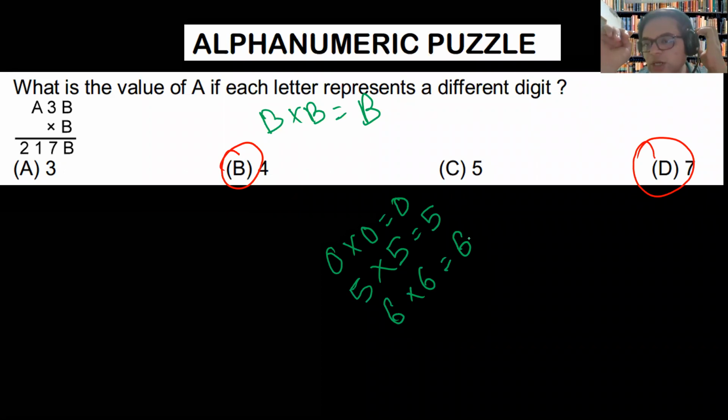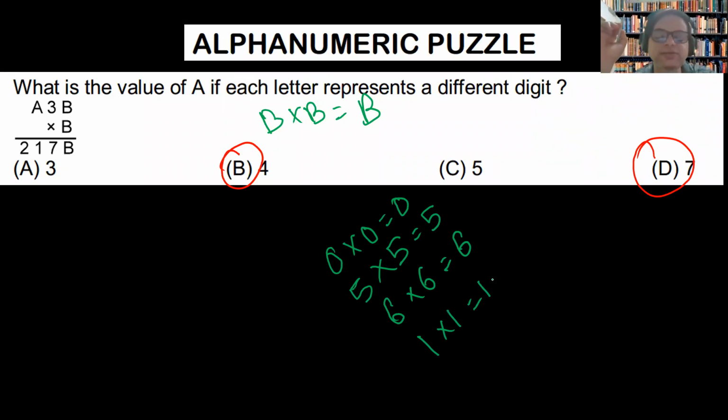Now my dear friends, it can be one also. Yes, it can be one also. So I'm having 4 options here. Now I cannot go with 0, because any number multiplied by 0 gives the result as 0. If I'm going with 1, then 3 multiplied by 1 is equal to 1, but here I'm having 7. So I cannot go with 1 also.